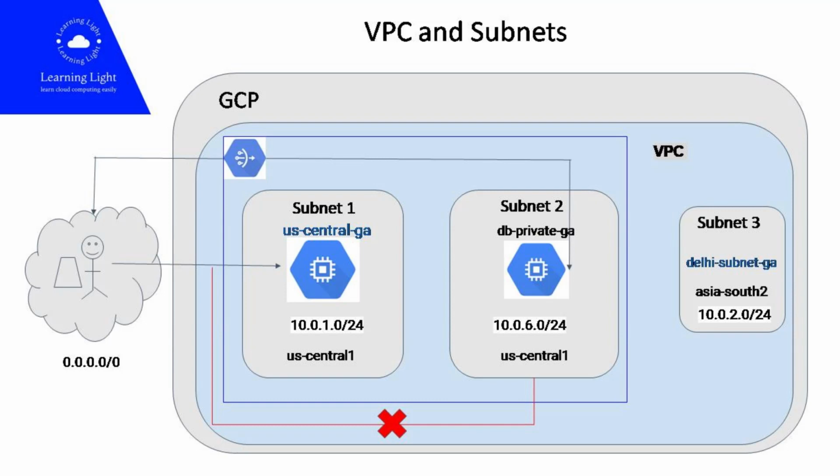When you provision a Compute Engine instance, you select the zone in which it must be provisioned. Selecting the zone implicitly selects its region, and the region you select for a resource determines the subnets it can use. So, in this example, when you provision GCE instances in zone Asia South 2, it determines that its region is Asia South 2, which is the Delhi region, and it will provision it in the subnet 3 Delhi subnet, which is part of Delhi Regional Zone A. Similarly, when you provision instances in Iowa, they will be provisioned in the region US Central 1 and will be part of subnet 1 and subnet 2.